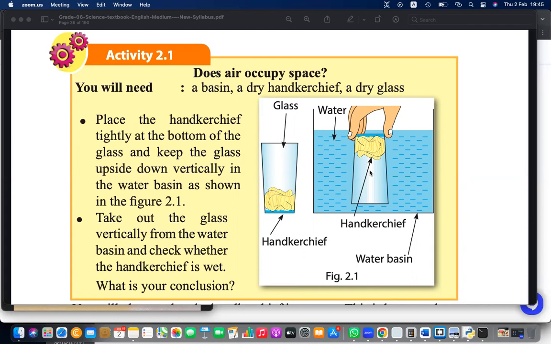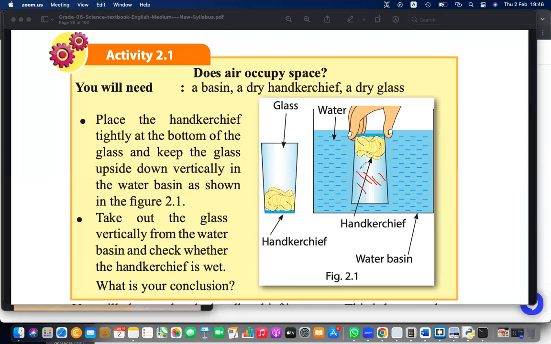So what will happen? We may think this will get wet, the reason is you are putting it inside the water. But what will actually happen? It will not get wet, right? It will not get wet. The reason is there is an air layer here. This air layer is preventing water coming inside because it occupies space already. It occupied the space, so it will not allow water to go inside.